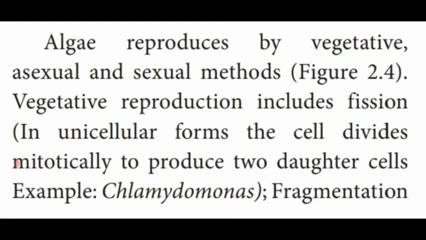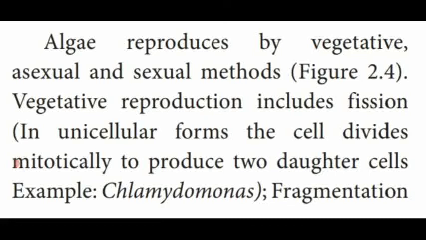That means in unicellular algae, the single nucleus divides into two daughter cells by cell division known as mitosis. Example, Chlamydomonas. That type of vegetative reproduction is known as fission.